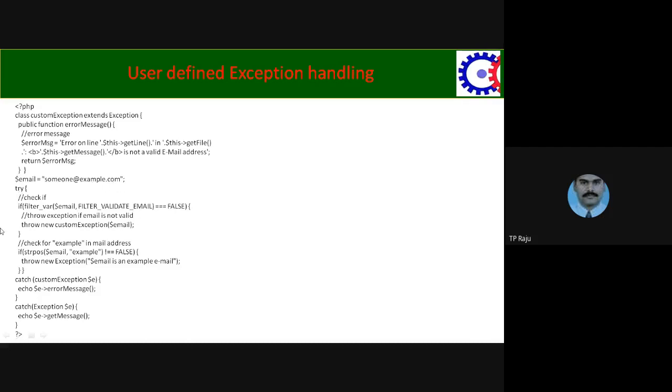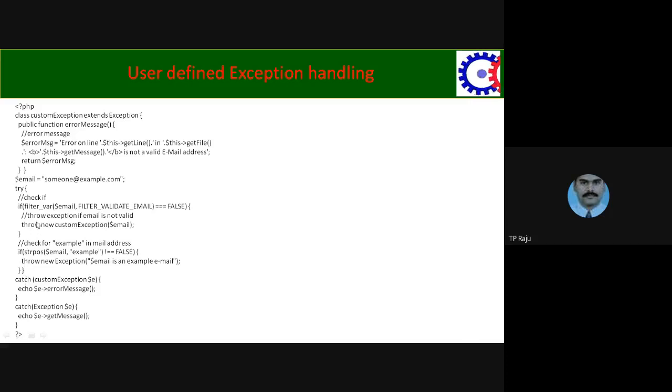In the try block, the function validates the email address. If it is valid, okay. Otherwise, we create the custom exception type object with the email address and throw that object.